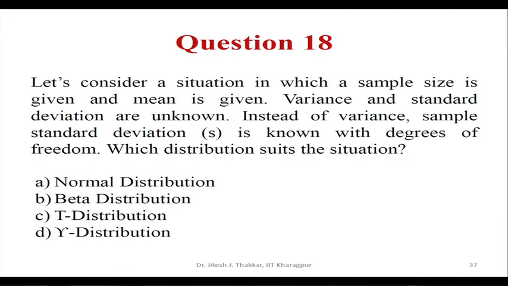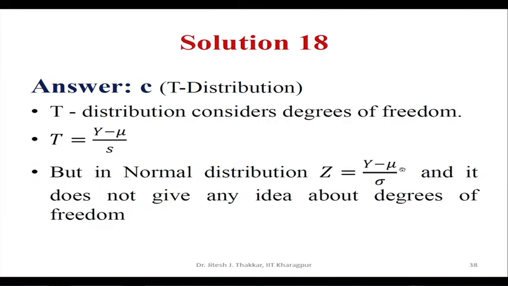Question 18. Let us consider a situation in which a sample size is given and mean is given. Variance and standard deviation are unknown. Instead of variance, sample standard deviation is known with degree of freedom. In this situation, which distribution suits the most? Option A, normal distribution; option B, beta distribution; option C, t distribution; and option D, gamma distribution. The correct answer is C, t distribution.